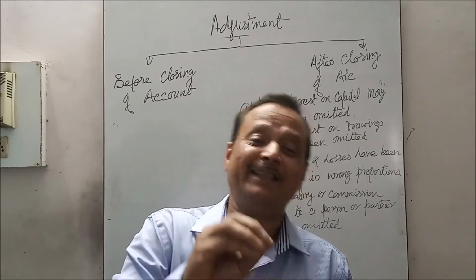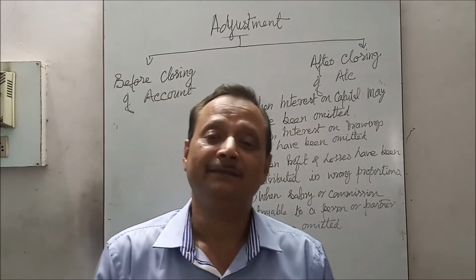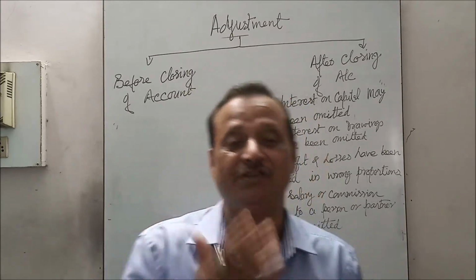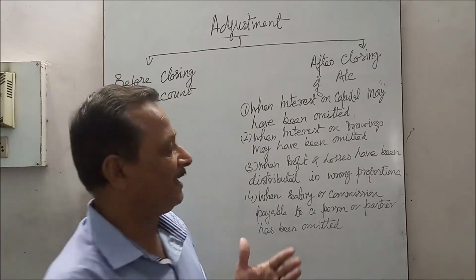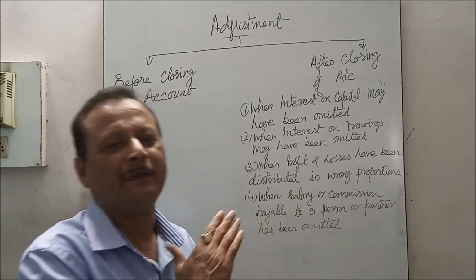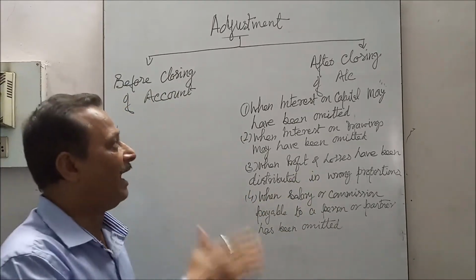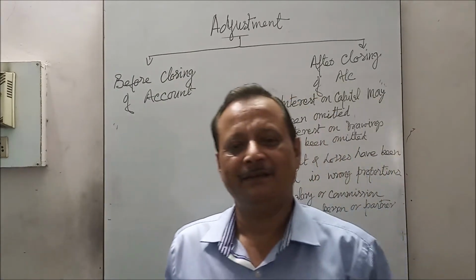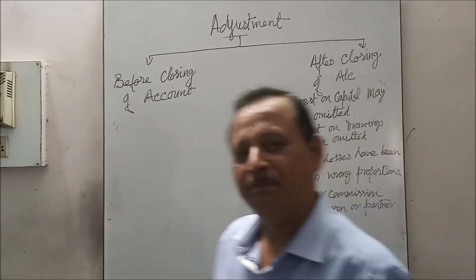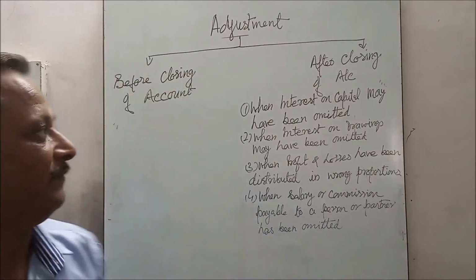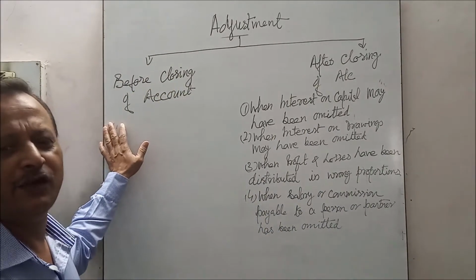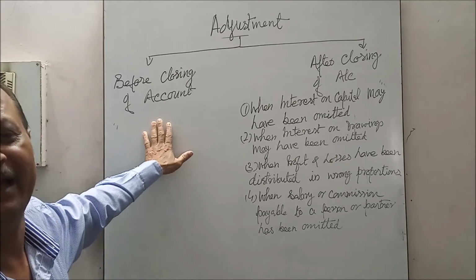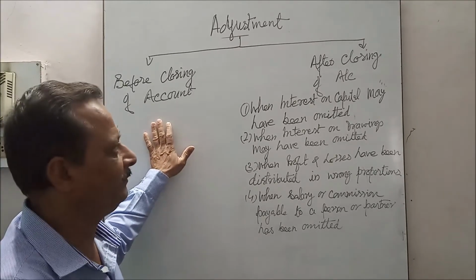Now, when these particular omissions are discovered, it may be either before closing the books of accounts or after closing of accounts. If it is traced before closing the books of accounts, then it should be corrected prior to ascertaining the net profit as well as divisible profit.